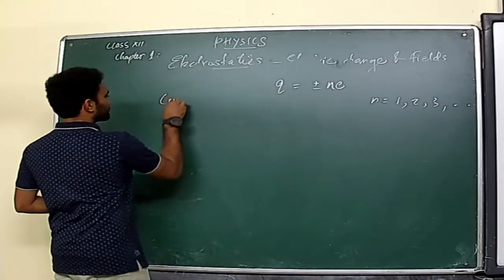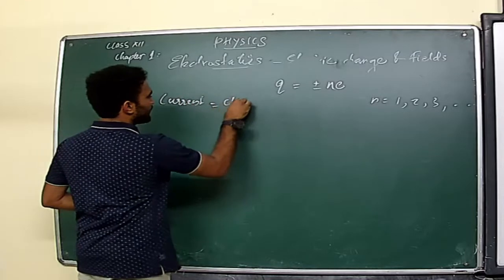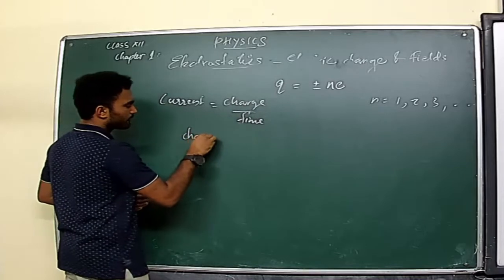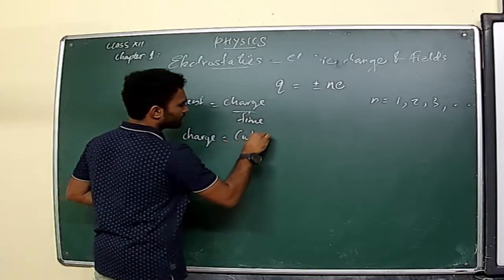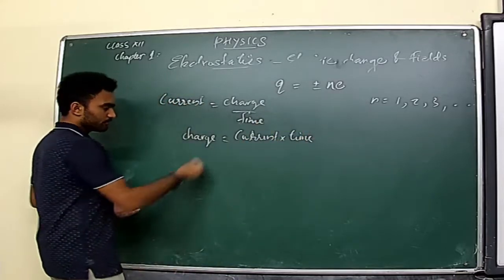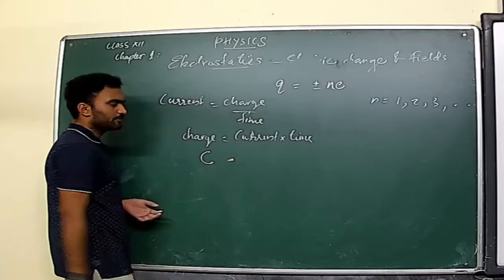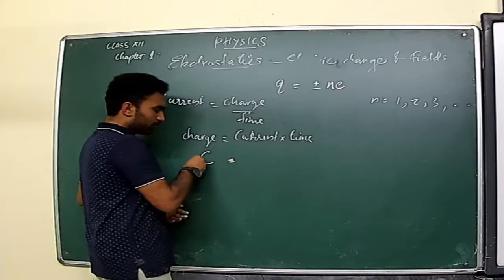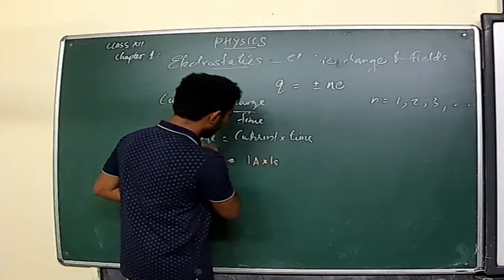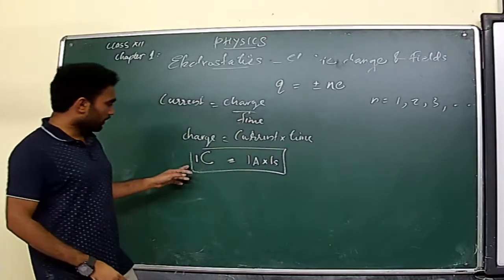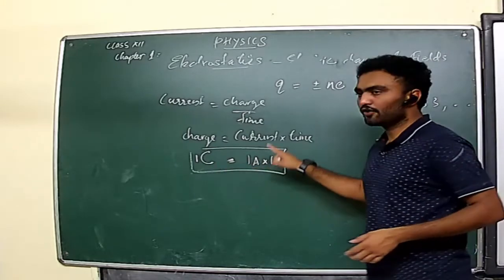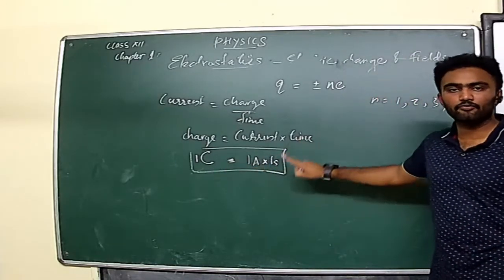So current equals charge by time. From that we can say charge equals current multiplied by time. The unit is the coulomb, capital C, and 1 coulomb is equal to 1 ampere into 1 second. In that manner we can define 1 coulomb: it is the electric charge that flows through a body when a current of 1 ampere flows for a time period of 1 second.